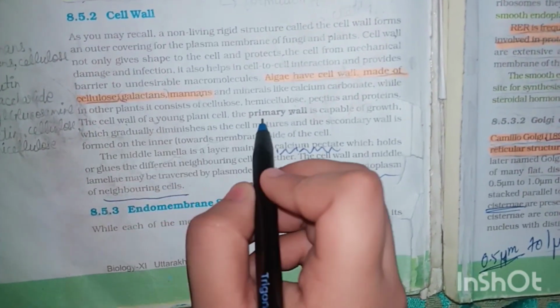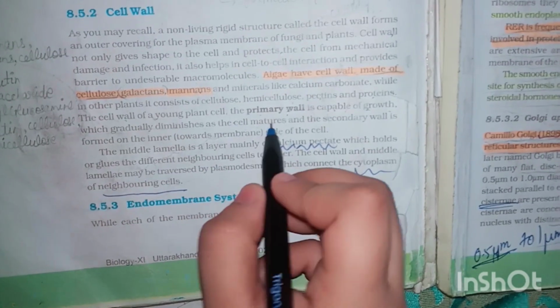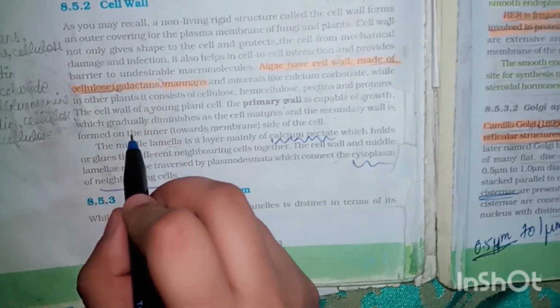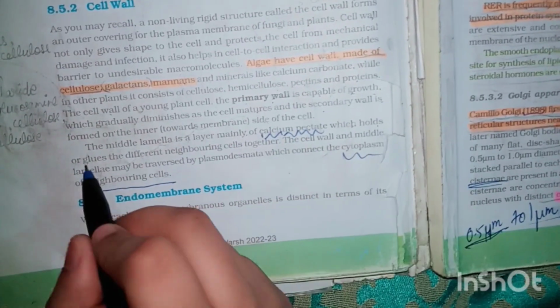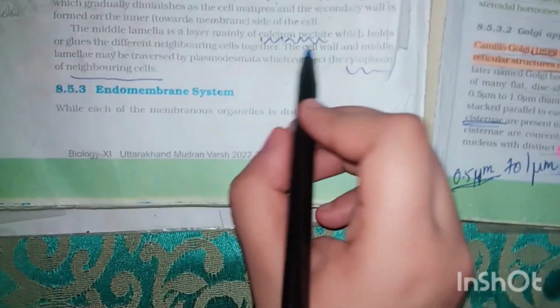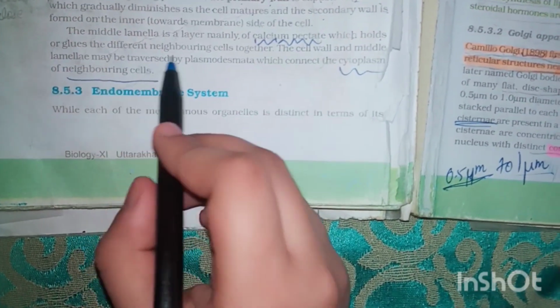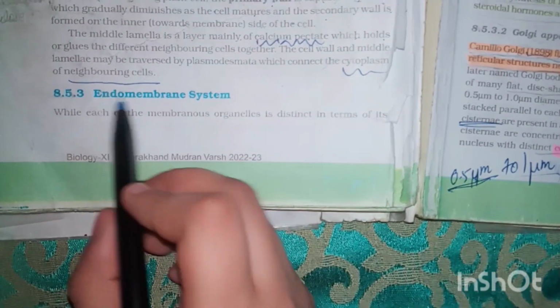The cell wall of a young plant cell, the primary wall, is capable of growth, which gradually diminishes as the cell matures, and the secondary wall is formed on the inner, towards membrane side of the cell. The middle lamella is a layer mainly of calcium pectate which holds or glues different neighboring cells together. The cell wall and middle lamellae may be traversed by plasmodesmata, which connect the cytoplasm of neighboring cells.